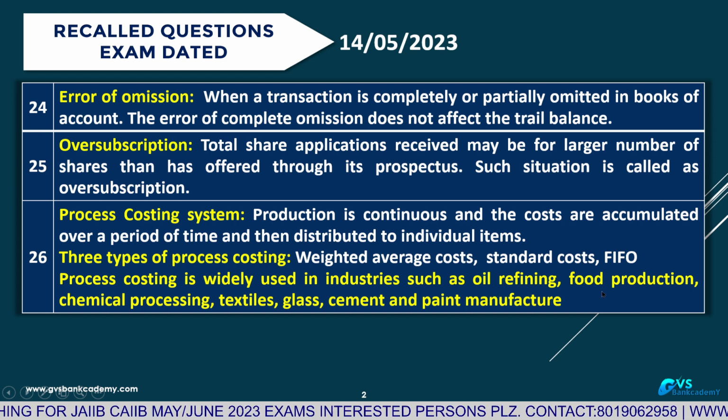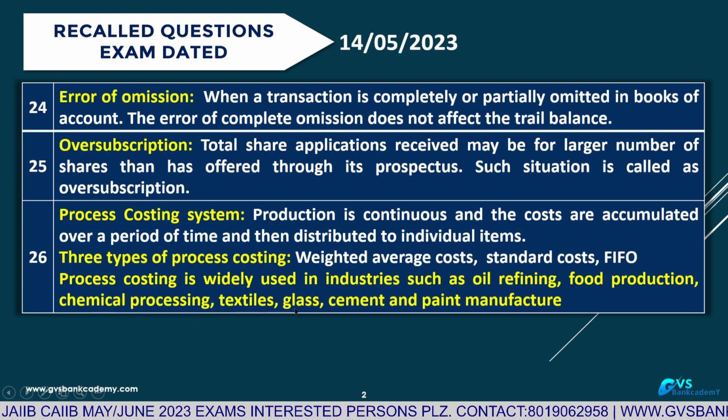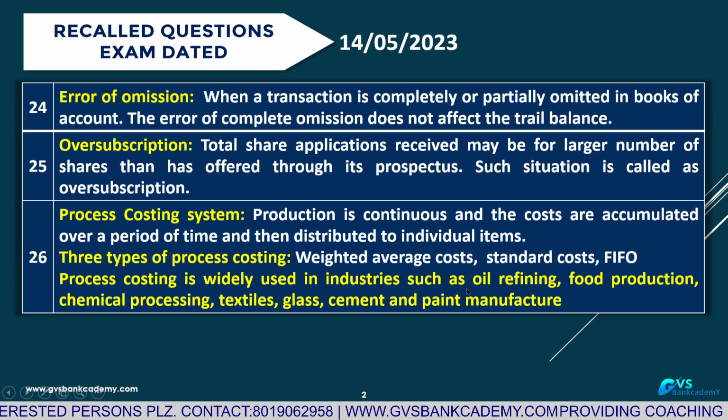Also food production, chemical processing, textiles, glass, cement, and paint manufacturing. They may ask where process costing is used: oil refining, food production, chemical processing, textiles, glass, cement, paint manufacturing.